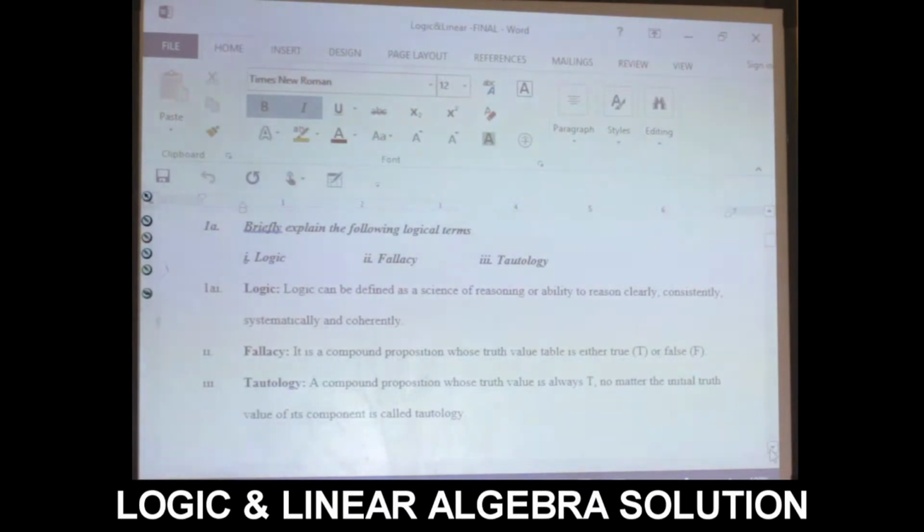Then a fallacy is a compound proposition whose truth value table is either true or false. In fallacy, either you have the true, which is the right answer, or you have the negative answer, which is the false.